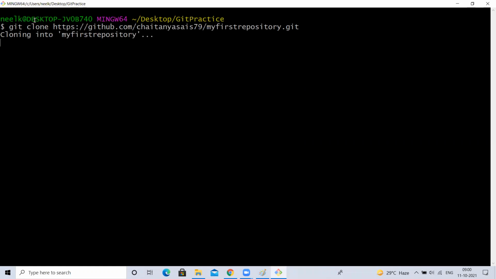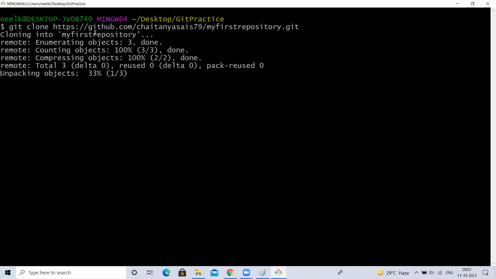Enter. Now it's saying cloning into something. Finally, it showed done. What is this? We'll see that later. Now, let me go to my location.